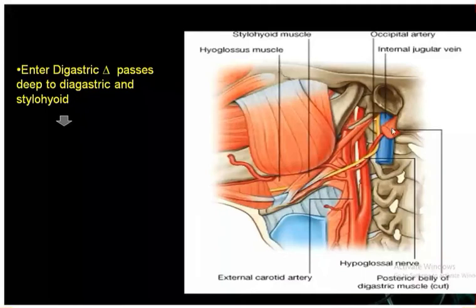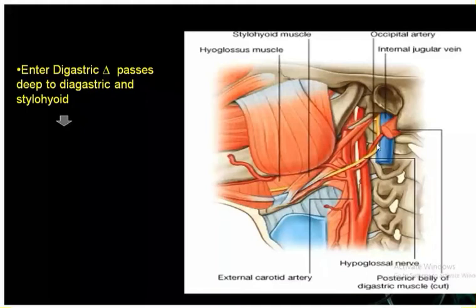Whatever you can see as the cut portion of the muscle, this is the posterior belly of the digastric muscle. And similarly over here we have the styloid. This is the cut portion of the posterior belly of digastric. So deep to the posterior belly of digastric and styloid, the hypoglossal nerve will be running.